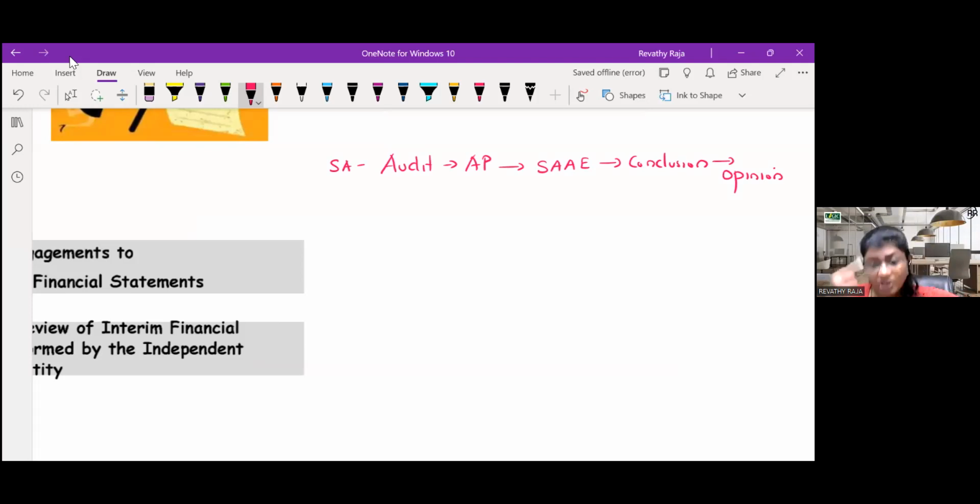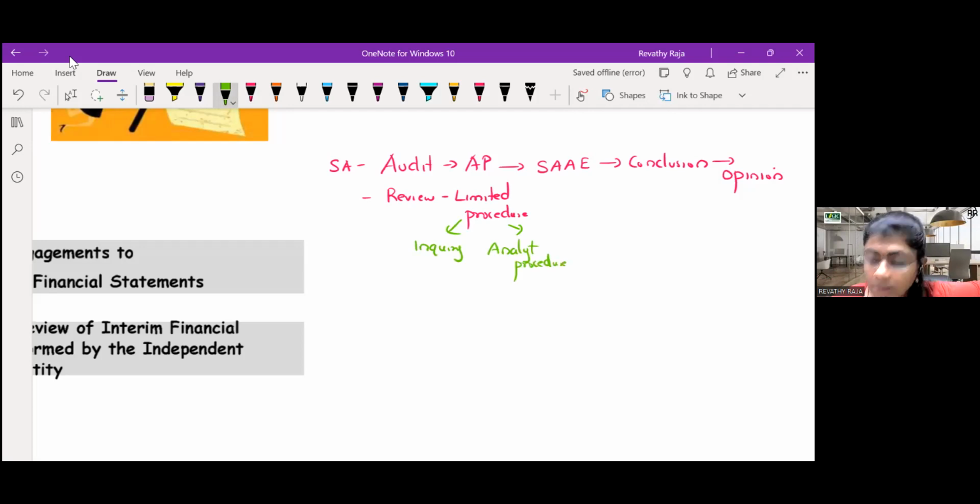Now, can we change it and compare it with review? In review, you don't perform all the procedure. Here we perform only limited procedure. Mainly two procedures: inquiry, and comparison, which you call analytical procedure. So in review, unlike audit, there is no extensive procedure.